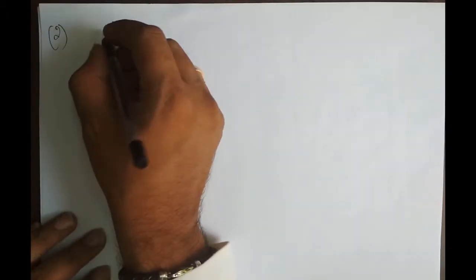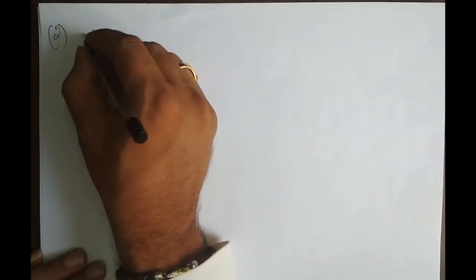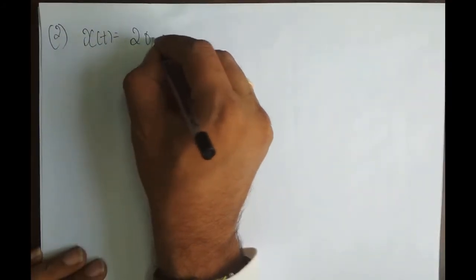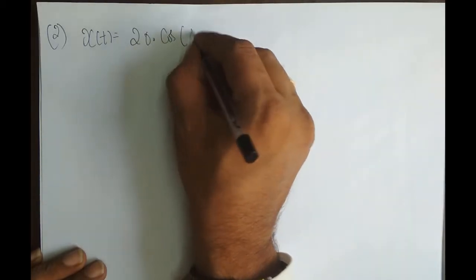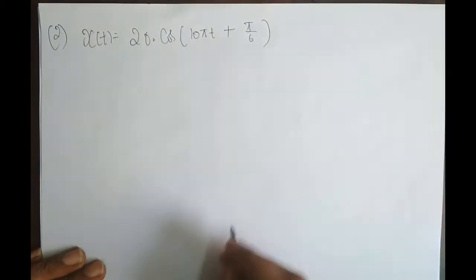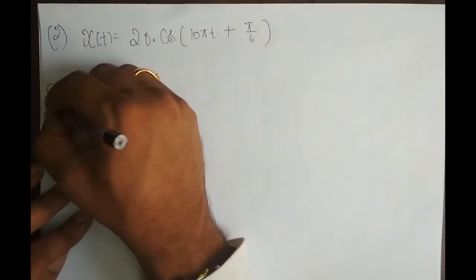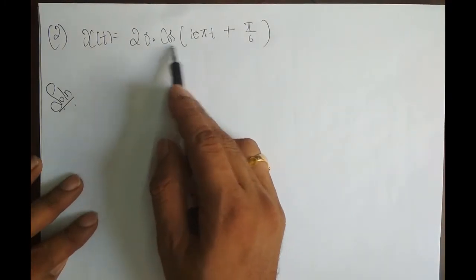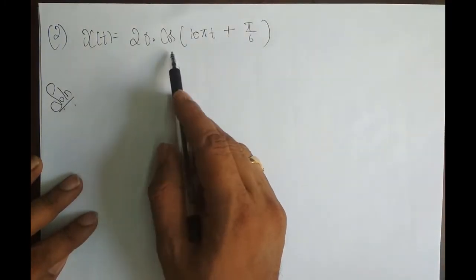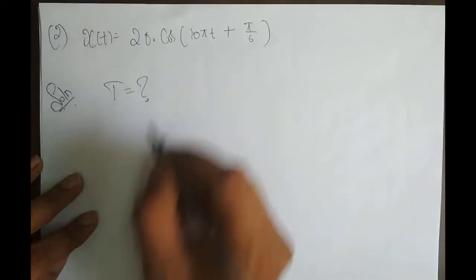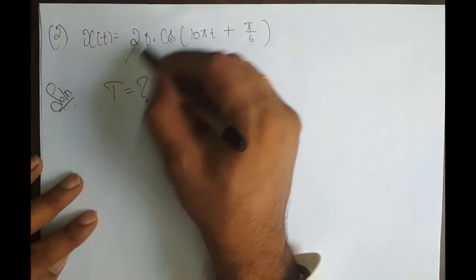We shall take up one more, problem number 2: x of t is equal to 20 into cos of 10 pi t plus pi by 6. What is our aim? Our aim here is to find whether the signal is periodic. Yes, obviously it's a cos wave, so it's a periodic signal. Since it is periodic, I need to find its fundamental period, capital T. This is what I want. Now don't worry about this.